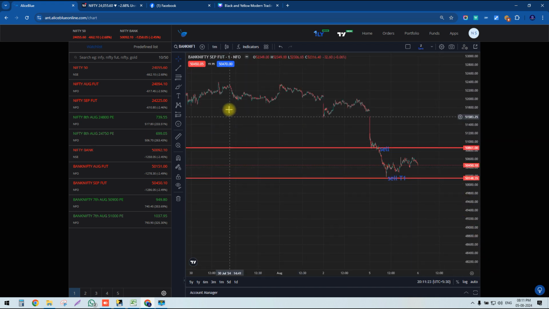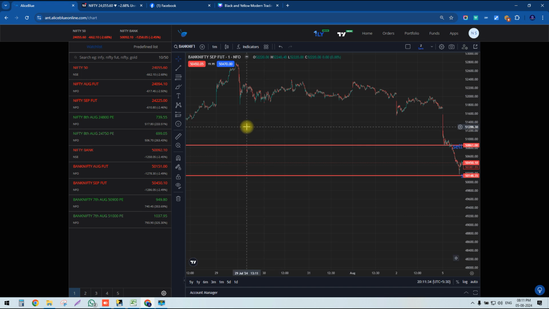If I'm searching here, what will come? The market is actually here, and see today's fall of the market. Exactly, see today's fall of the market, as on the 1st of August only I mentioned to you that the market will fall like anything. Where is the 1st of August? Here. On this date only, on the 1st of August, I mentioned that the market will fall.